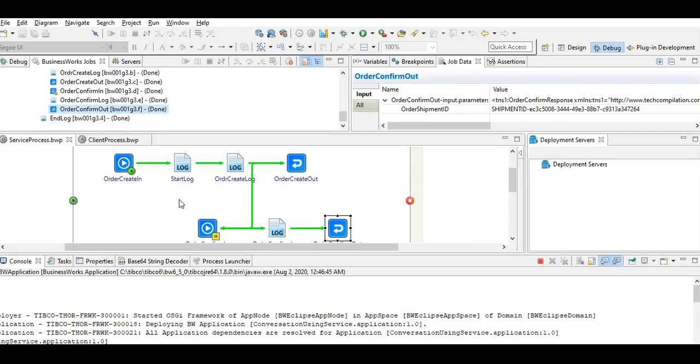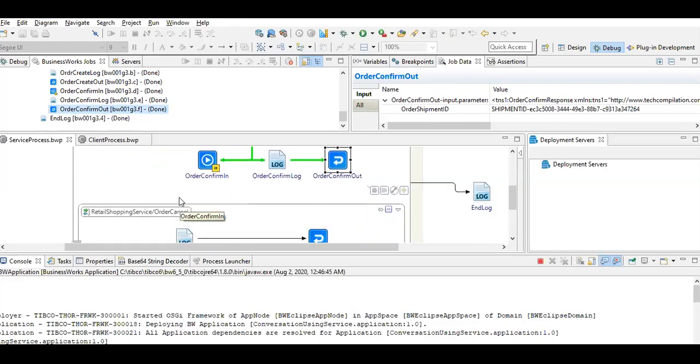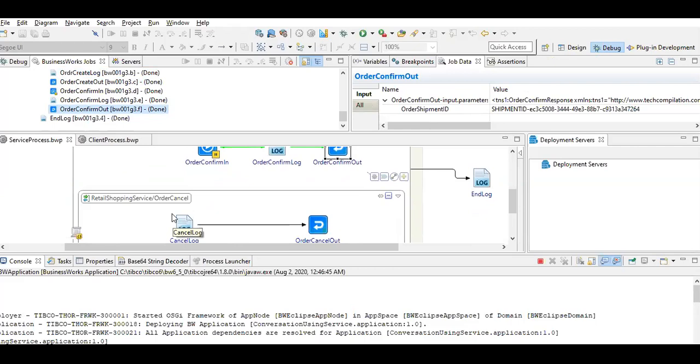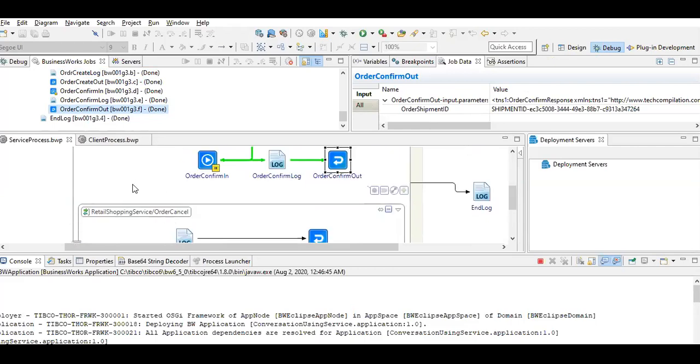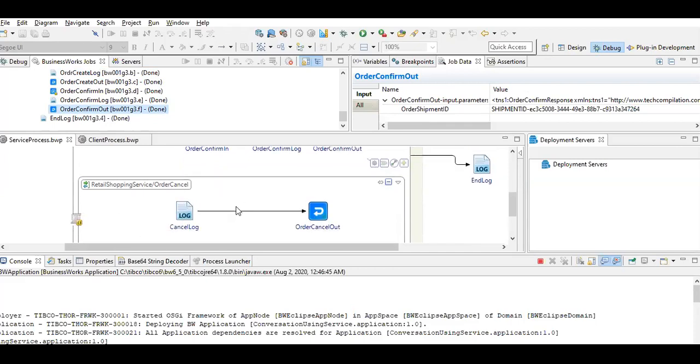The remaining operations will be part of the conversation, and they are going to listen or execute whenever the conversation key gets matched, as well as the event handler, which is part not of the process level but of the scope level. So within that particular scope, whenever the event handler event happens for the order cancellation, it is going to execute here. So this is the difference.